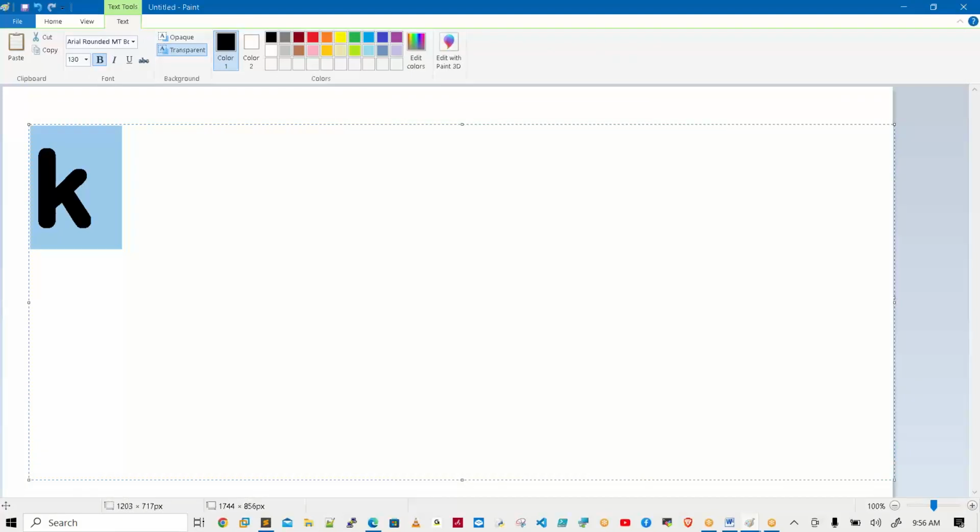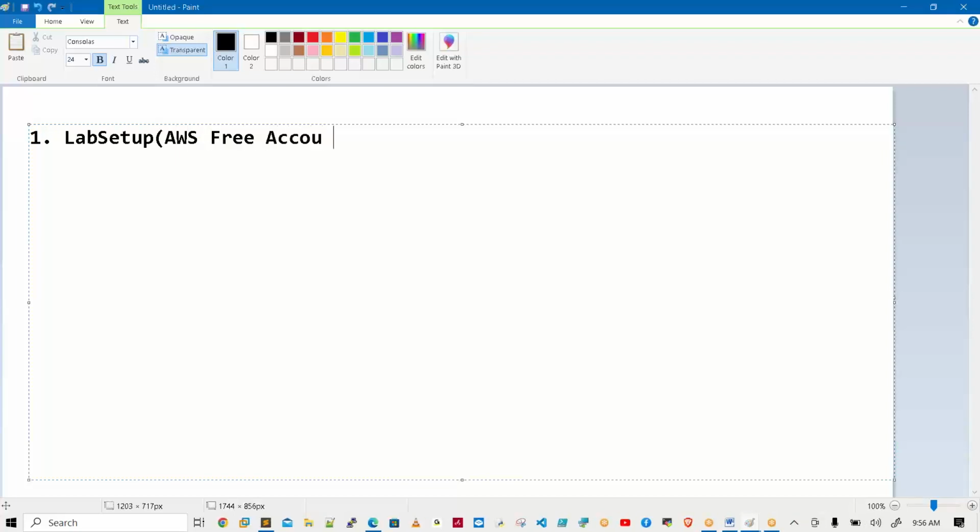Then we will follow the official document. First of all, lab setup: on the AWS free account, we will create the lab setup. This is the first one. Next one, basic commands. This should be in one session, on Saturday only. One session hardly takes 2 hours. A 2-hour session purely related to basic commands, for those who do not have an idea. This Saturday I will inform the timings. Complete all basic commands, especially the vi editor.